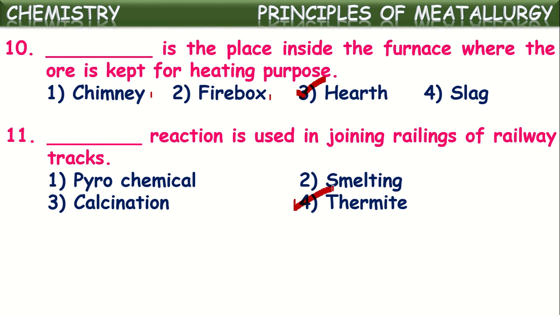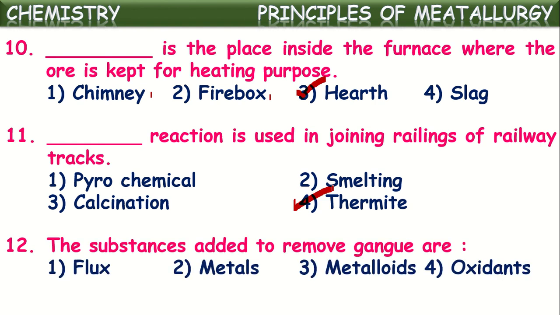In that reaction, aluminium reacts with iron oxide to reduce it into pure iron. As it is producing a lot of heat energy there, the produced pure metal iron will be in the molten state. So that molten iron will be utilized for joining rails. Okay, that's why it is called the aluminium Thermit process.